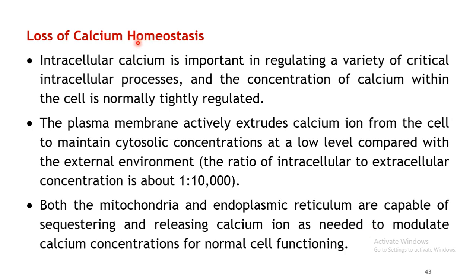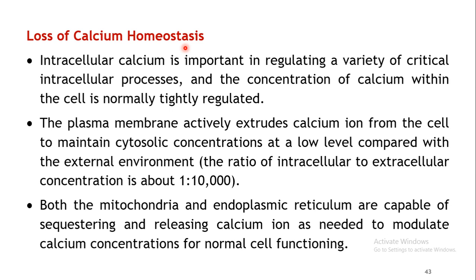Then the next mechanism is loss of calcium homeostasis. We have seen in the earlier lecture that there are various membrane-bound structures responsible for maintenance of calcium homeostasis. The endoplasmic reticulum and the mitochondria are involved in maintaining the calcium balance within the hepatocyte. Once this is disrupted, again it may result in hepatotoxicity. This we have already covered under the types of liver injury.